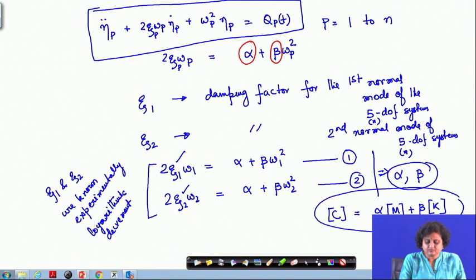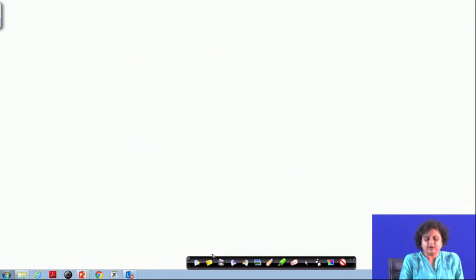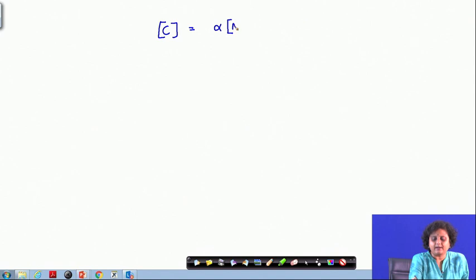So, let me just summarize this. C in proportional damping can be written as alpha into m plus beta into k. Alpha and beta are proportionality constants.